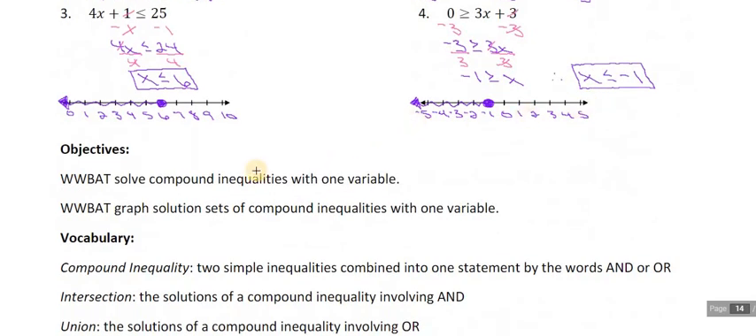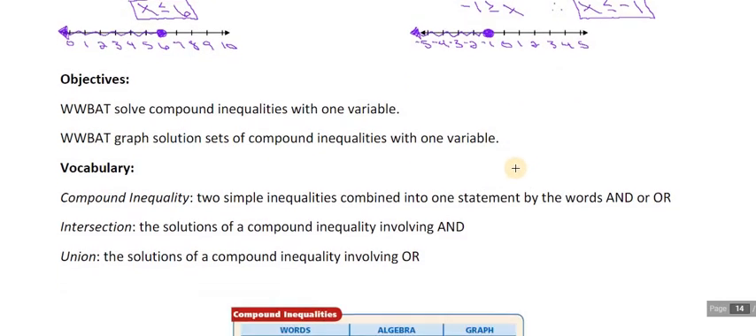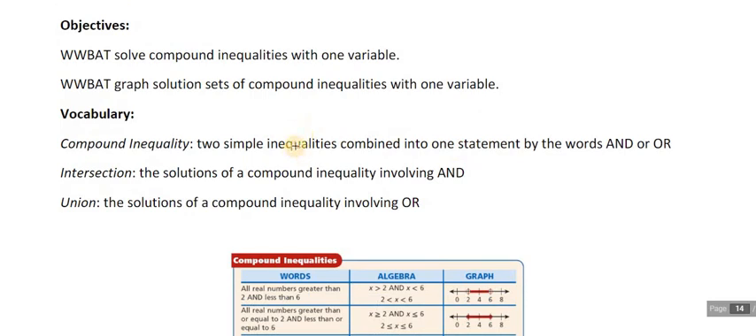Our goals for today are to be able to solve compound inequalities with one variable and graph solution sets of compound inequalities with one variable. First of all, a compound inequality is 2 simple inequalities combined into one statement by the words and or. An intersection is technically the solutions of a compound inequality involving the word and, whereas the union is the solution set of a compound inequality involving the word or.